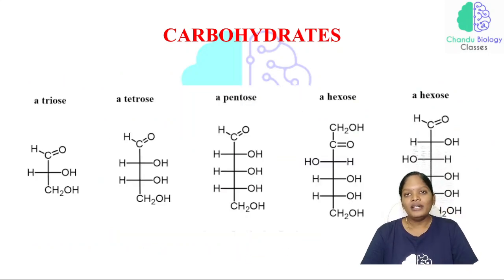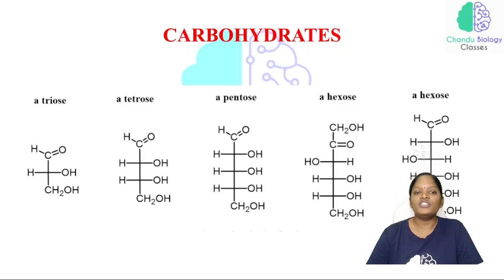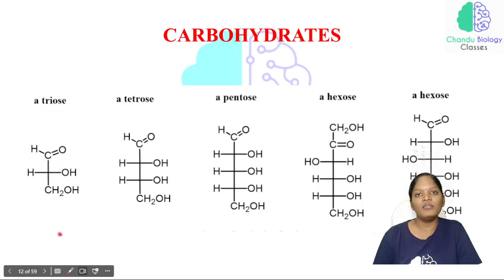Now these are all the structural formulas for the triose, tetrose, pentose, hexose and heptose. Just look at this picture. 1, 2, 3. So 1 carbon, 2 carbon and the 3rd carbon. As this is a 3 carbon containing sugar, we are calling this particular structure a triose.